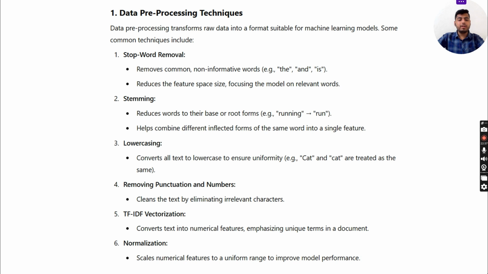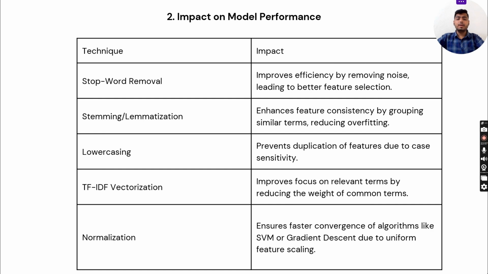Now, removing punctuation and numbers cleans the text by eliminating irrelevant characters. And next, TF-IDF vectorization converts text into numerical features, emphasizing unique terms in a document. Next is normalization, which scales numerical features to a uniform range to improve model performance. Now, next is impact on model performance, technique and impact. Stop word removal improves efficiency by removing noise, leading to better feature selection.